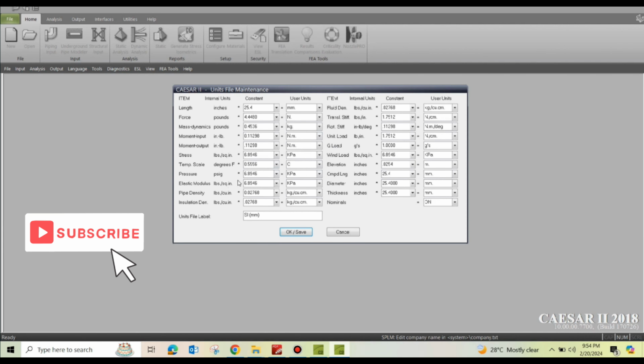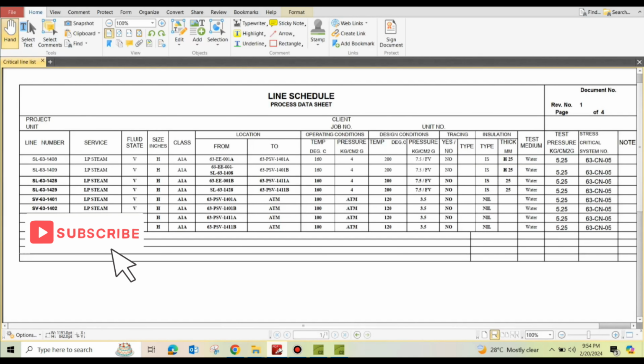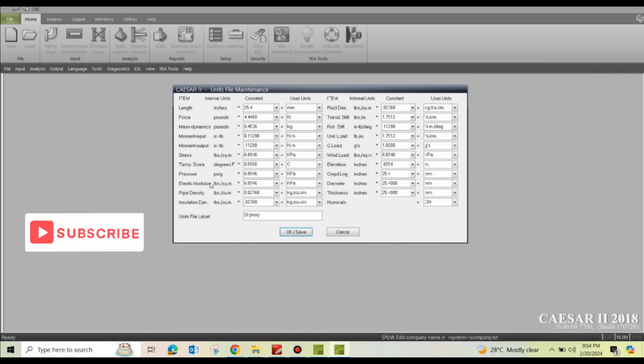You can multiply the value of pressure by 9.81 to get Newton per centimeter square. Then you can change the density to kg per meter cube, all densities, pipe density and fluid density, for our reference.